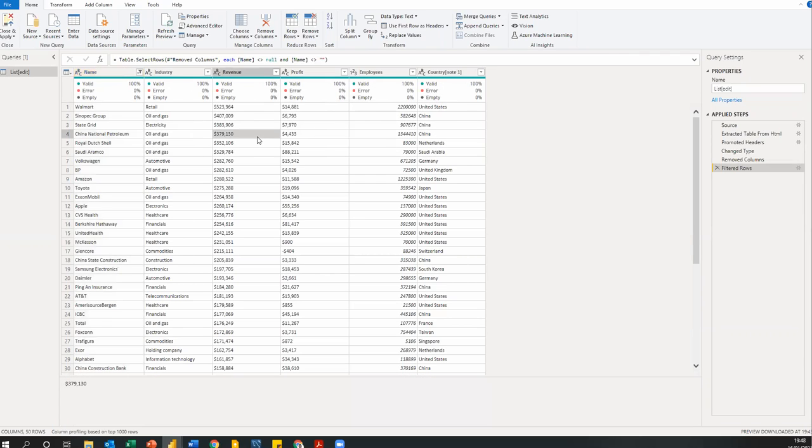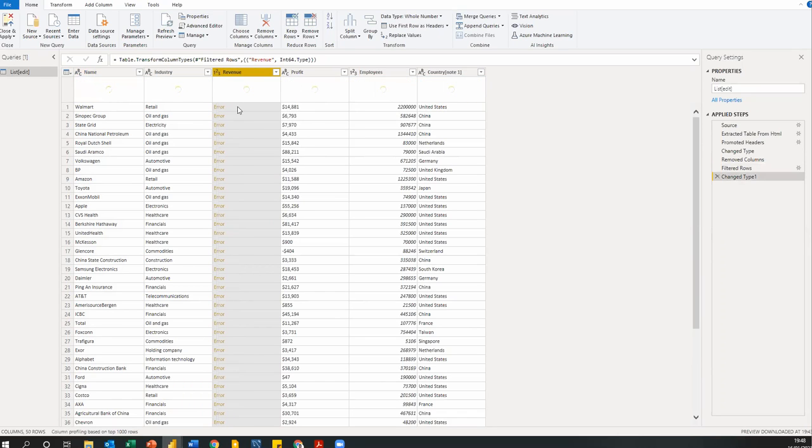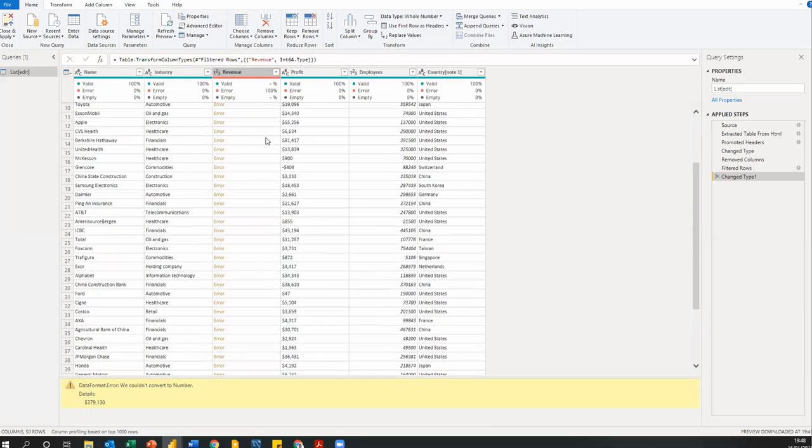The next thing I want to do is convert this. I can see that this is in text, right? I want to convert all of them to numbers because that is very important in Power Query. If I want to change the format, I can click on this ABC and say I want to change it to all numbers, and see what happens when I do that. I have errors everywhere. Wow. All of my data turn out to be errors.